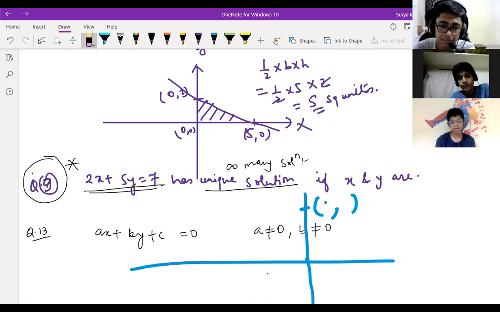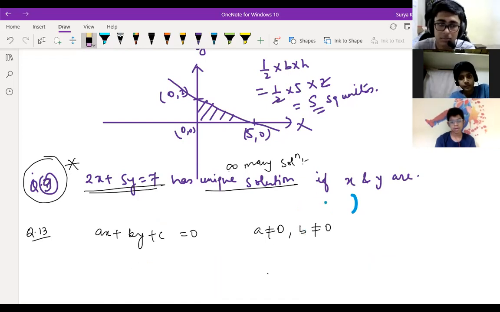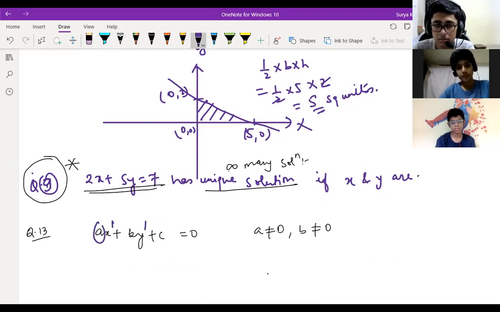And here in the question, when is it possible that ax + by + c represents a linear equation in two variables? Linear means power 1, that is true, power 1 is not a problem. Two variables means a should not be equal to 0 and b should also not be equal to 0. Understood?